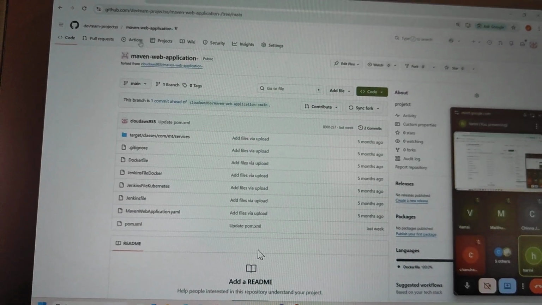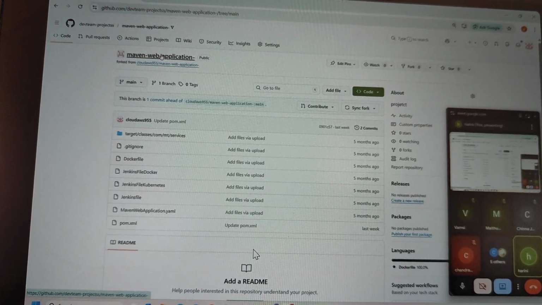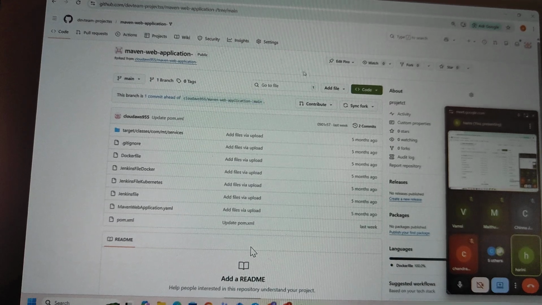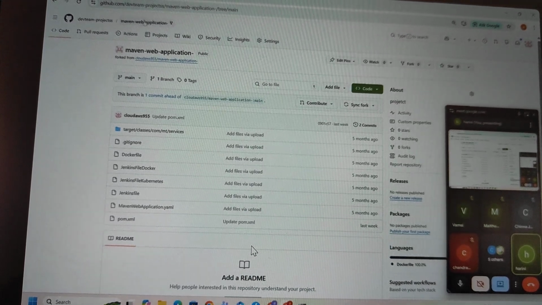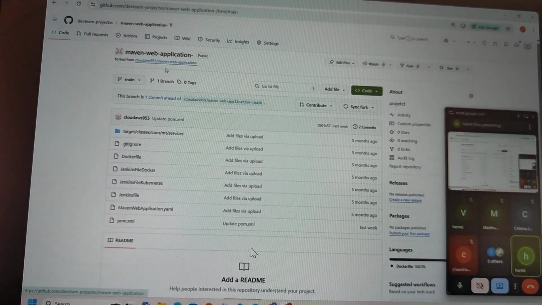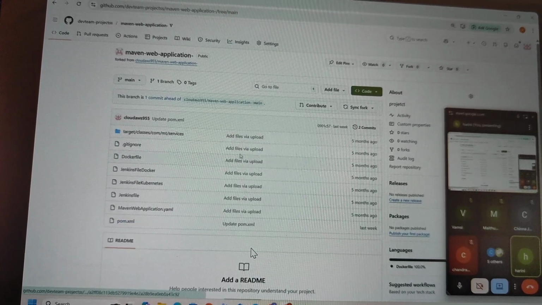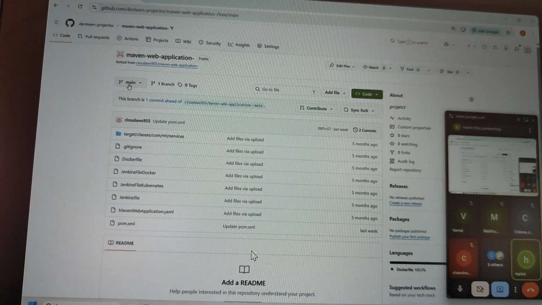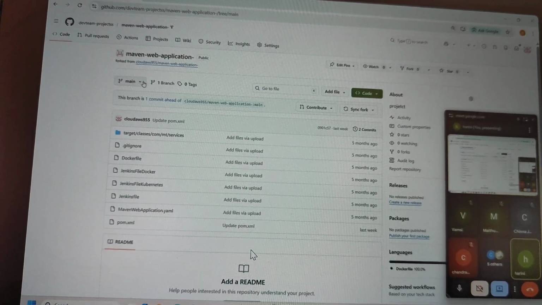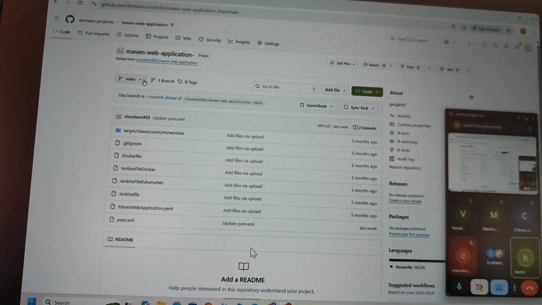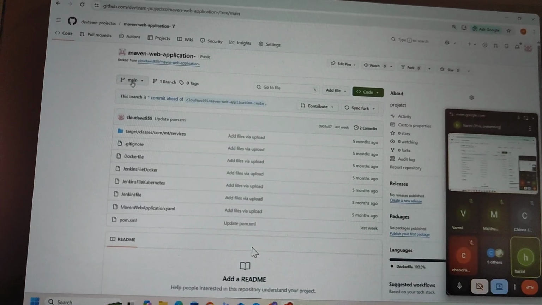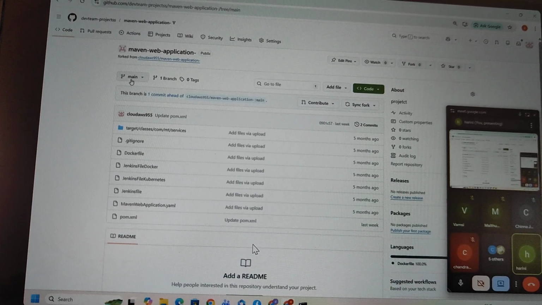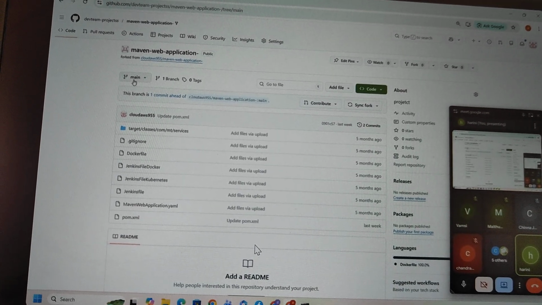Now I want to create one organization, and one repository. I want to upload the code into this repository. I don't have multiple branches, so I'm using this branch straight away, but you have to use the development branch and dev2 branch only. I'm not using branches directly, but you should use a demo branch only.